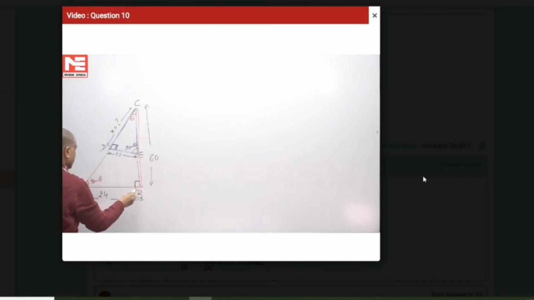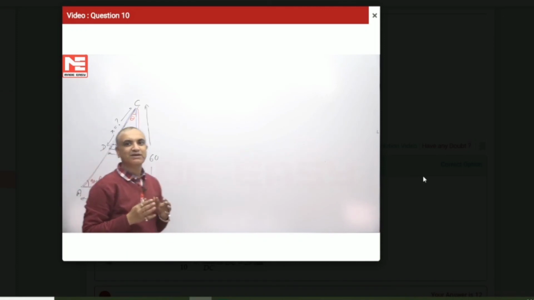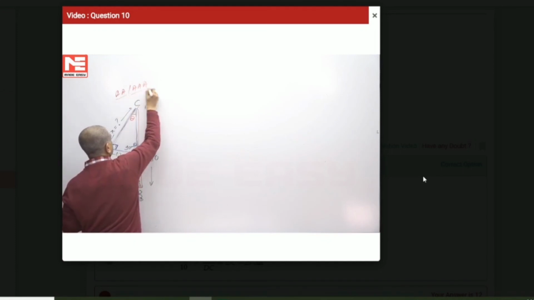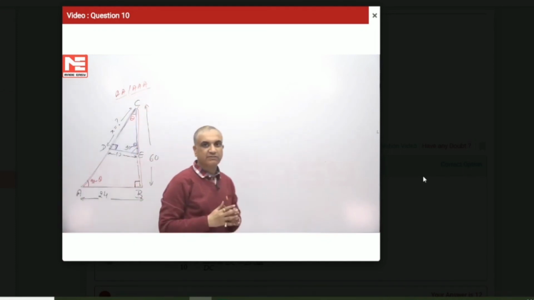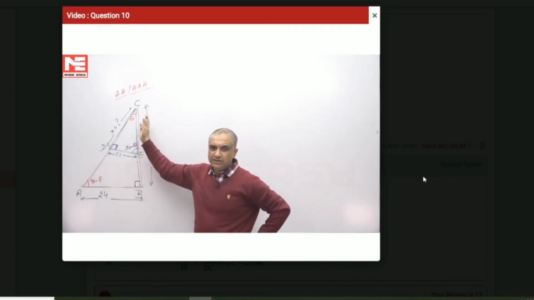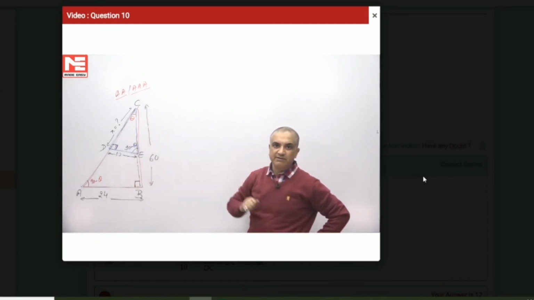In the red triangle, 90 minus theta, and in the blue triangle, 90 minus theta and theta. So the blue one and the red one are similar triangles. All three angles of one triangle are equal to all three angles of the other. By AA or AAA similarity, two angles are equal, the third is automatically equal.